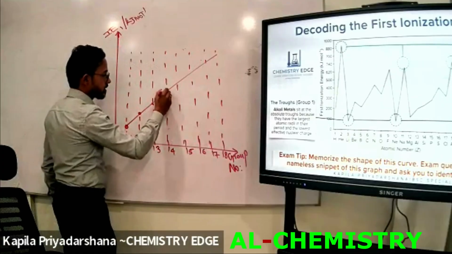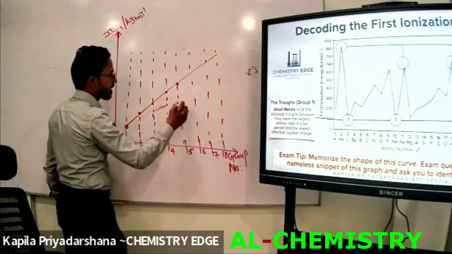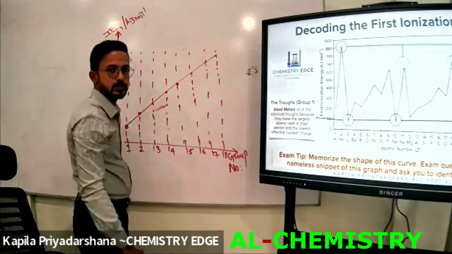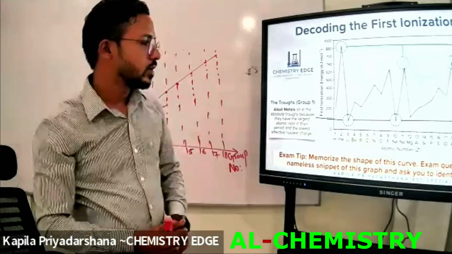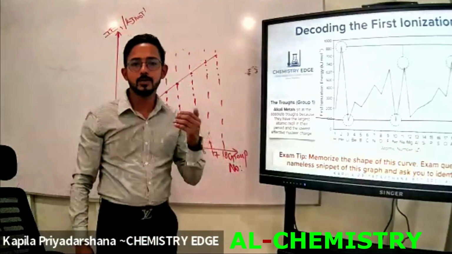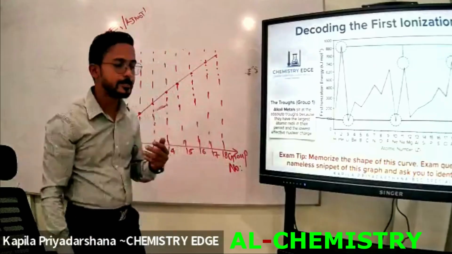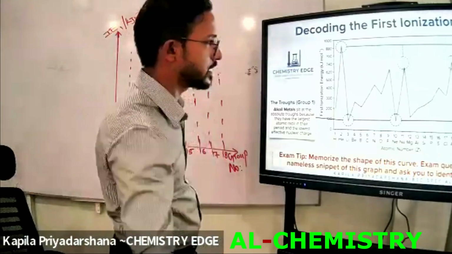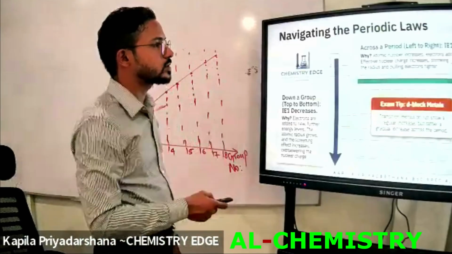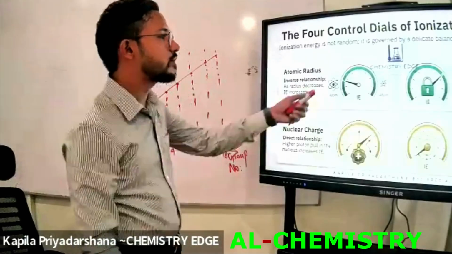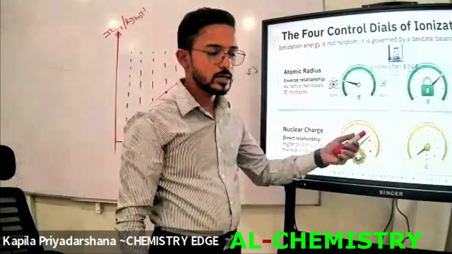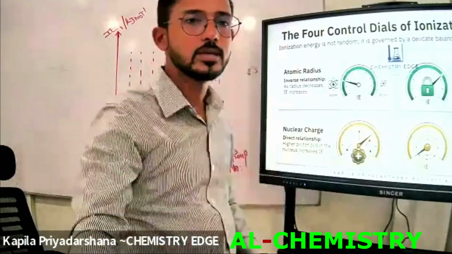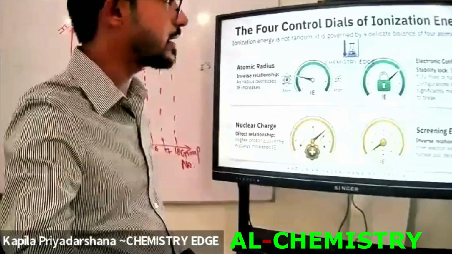But the problem is, here I have drawn the ionization energy graph according to atomic radius. Here I have considered only one factor, atomic radius, but I haven't considered another factor. What is it? Stable electron configuration, right? Previously I mentioned four factors that affect the ionization energy. Among these four factors, the electron configuration is another main factor.